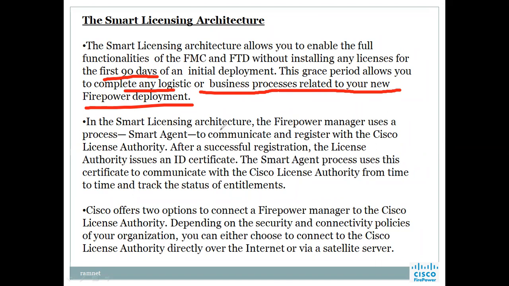In smart licensing architecture, the Firepower Management Center uses a process, Smart Agent, to communicate and register with the Cisco license authority. After successful registration, the license authority issues an ID certificate. The Smart Agent uses this certificate to communicate with the Cisco license authority from time to time to track the status of the entitlement, meaning which features can be activated. Cisco offers two options to connect the FMC to the license authority, depending on the security and connectivity policies of your organization. You can either connect to the Cisco license authority directly over the internet or via the satellite server.